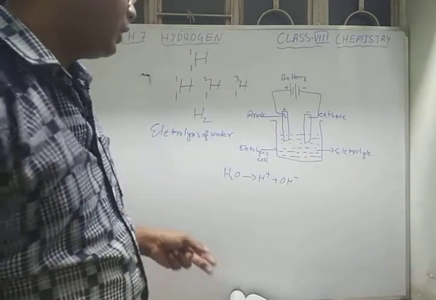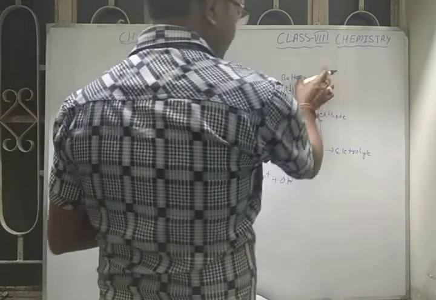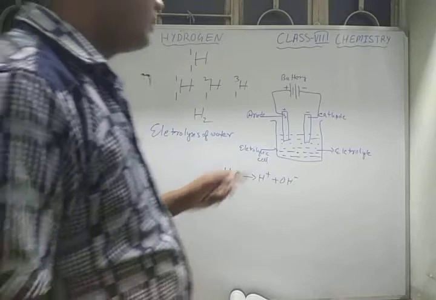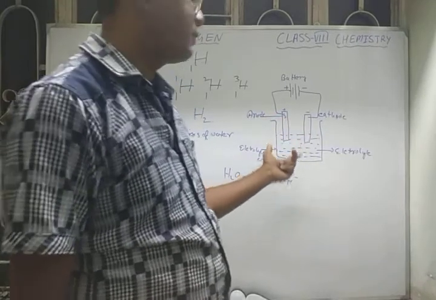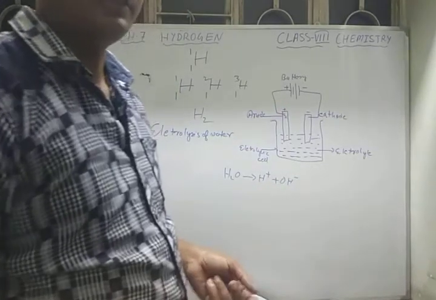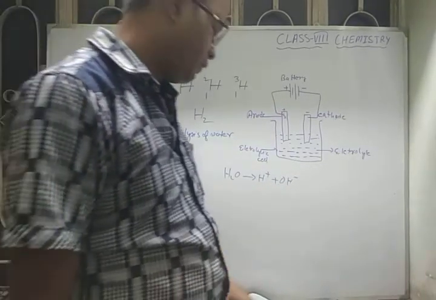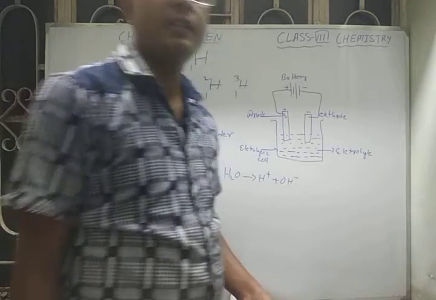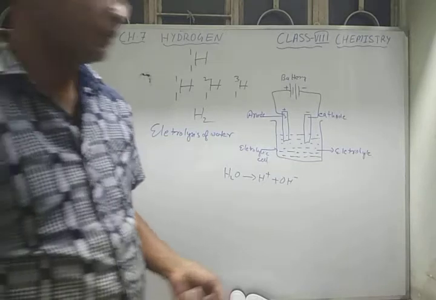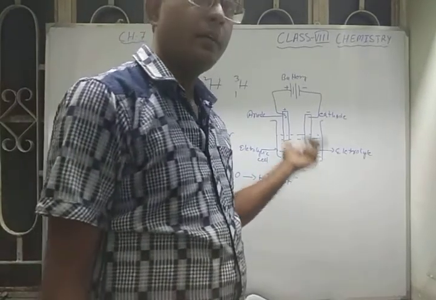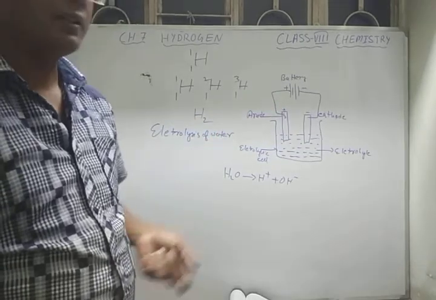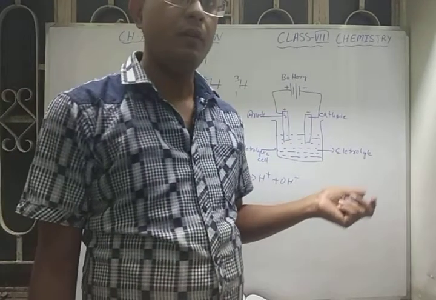So in this way, if you place two gas jars above these electrodes, the gases decomposed from water will be collected in each gas jar. The experiment is given in your book, showing how the gas jars are placed above the electrodes and the gases are collected. So by the process of electrolysis, you can separate hydrogen and oxygen from water.